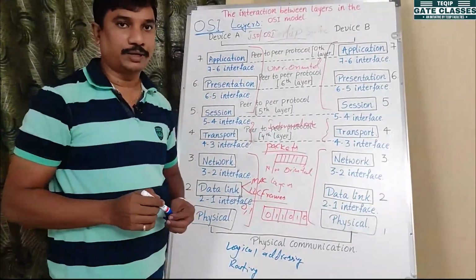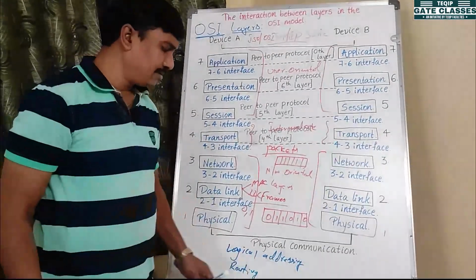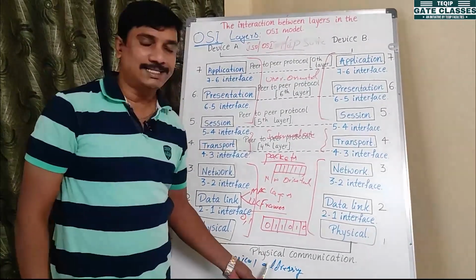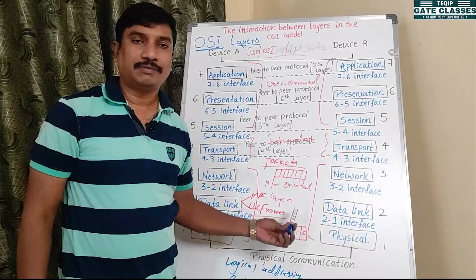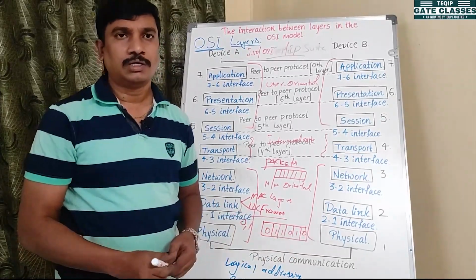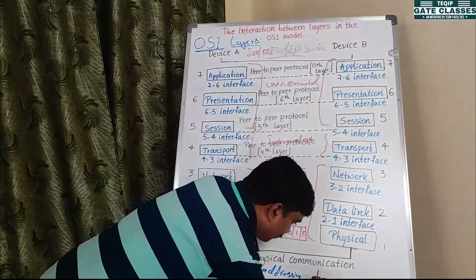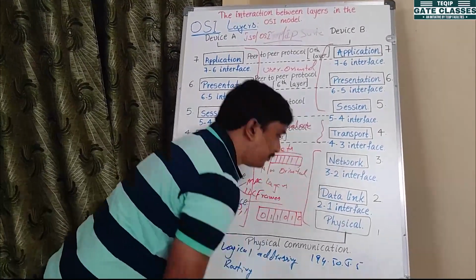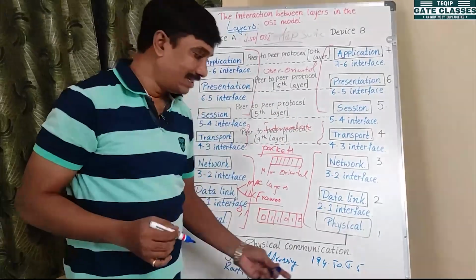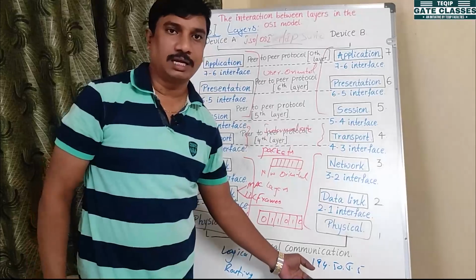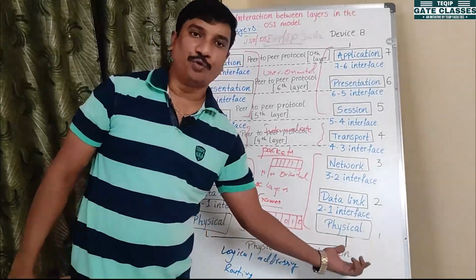Coming to logical addressing, the responsibility of the network layer: can anyone tell me what an IP address is? What is the format of an IP address? We have already seen that an IP address is like 194.50.5.5. This is a logical address, and that too an IPv4 address.